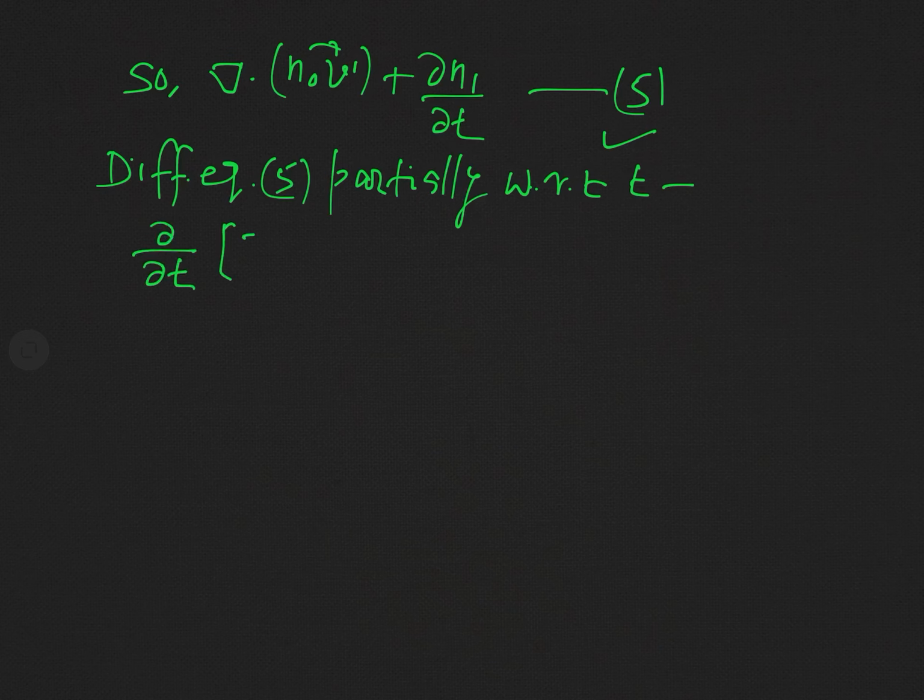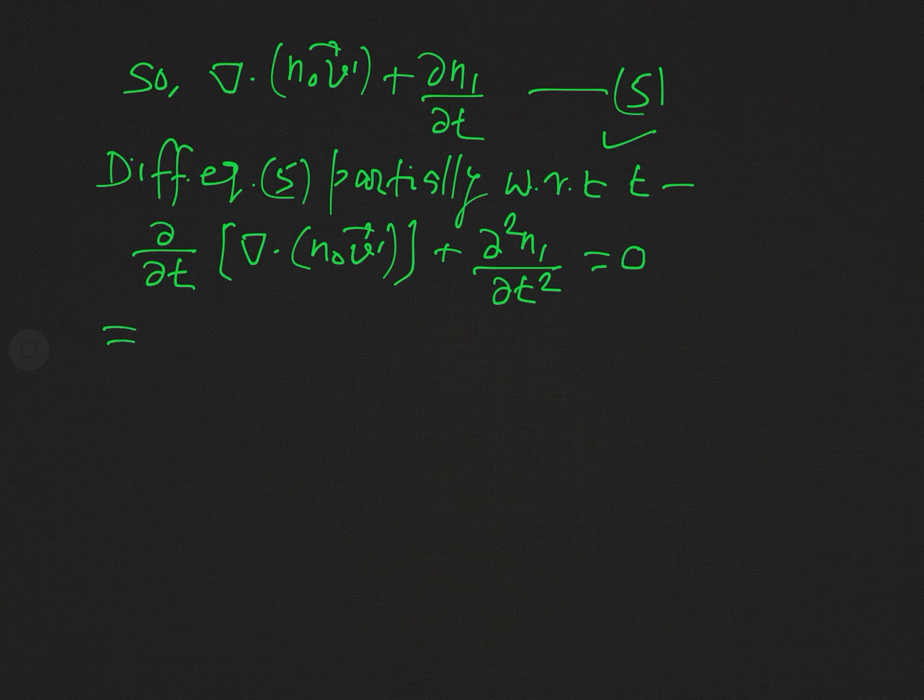then that result will be del/del t of del dot n naught v dashed plus del 2 n1 by del t square, and this is equal to 0. As you know, the operator del dot, that is the divergence operator, and the partial time derivative operator, both are interchangeable. So we can just exchange the order of these operators, and after exchanging the order of operators, what will be